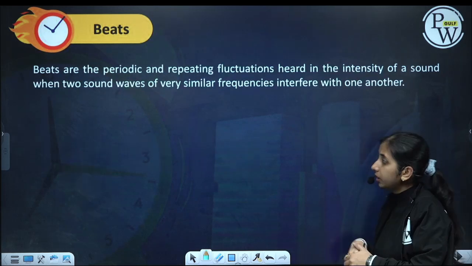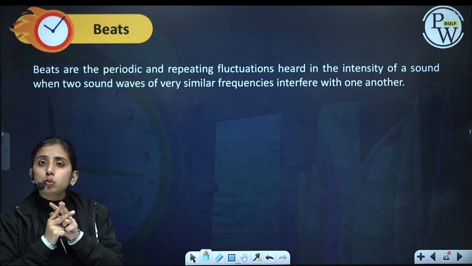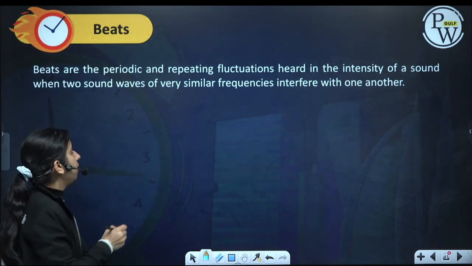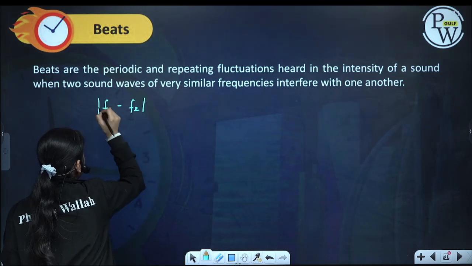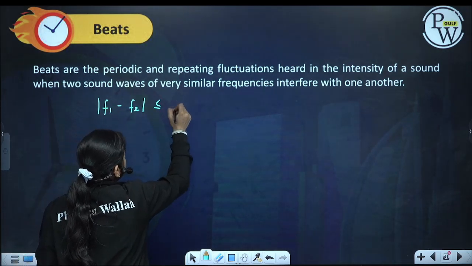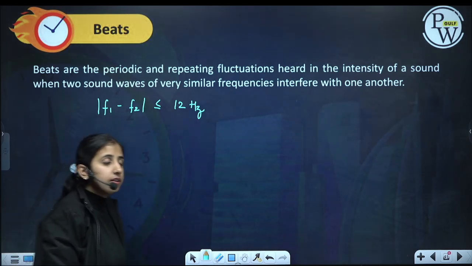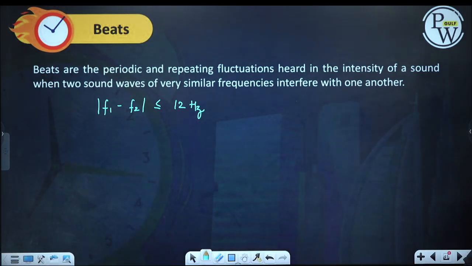Okay, now next is beats. See, when we have two sources of sound which are having slightly different frequencies, that is, the difference of their frequency should be less than or equal to 12 hertz. Okay, the difference in the frequency should be less than or equal to 12 hertz.